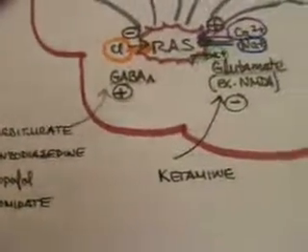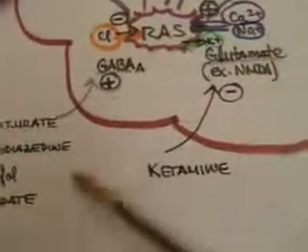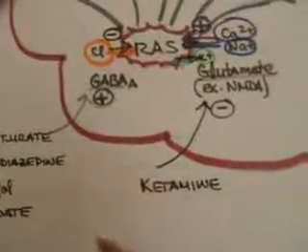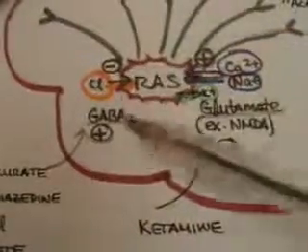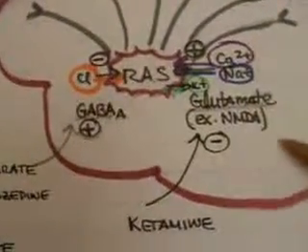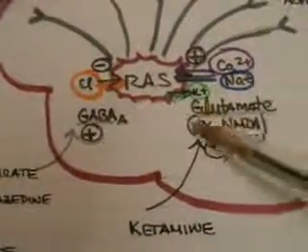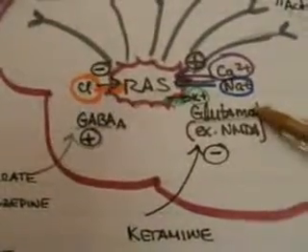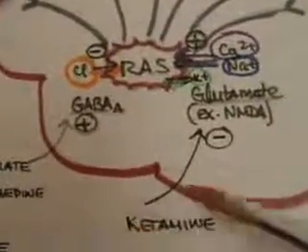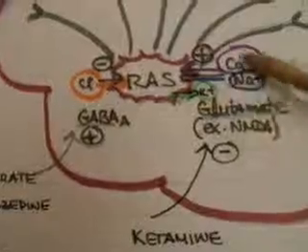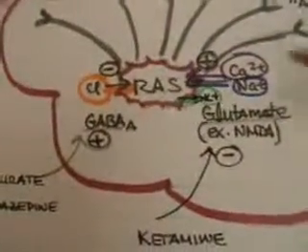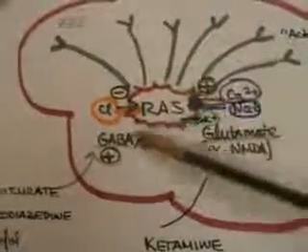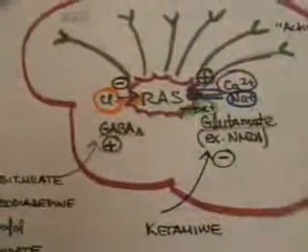Another IV induction agent is ketamine. And ketamine actually works to inhibit the excitatory receptor of glutamate, more specifically the NMDA receptor, which is an example of the glutamate receptor, and this inhibitory effect on the excitatory bundle of neurons will create a dissociative amnesia, which is characteristic of ketamine.